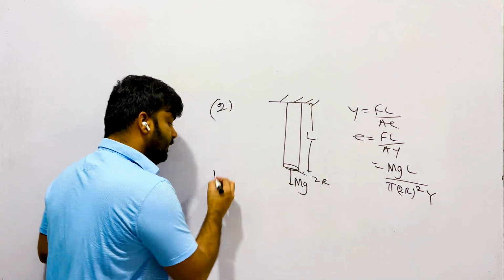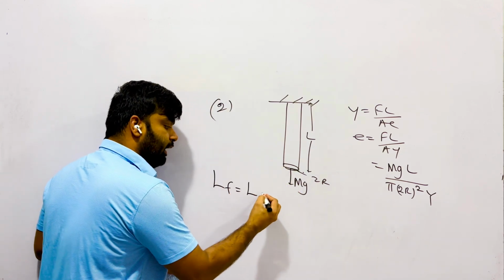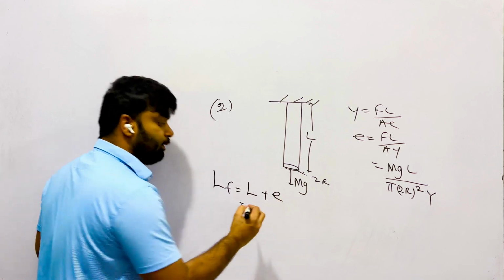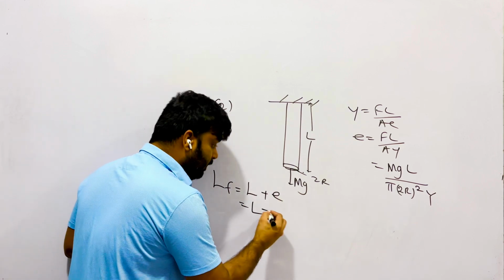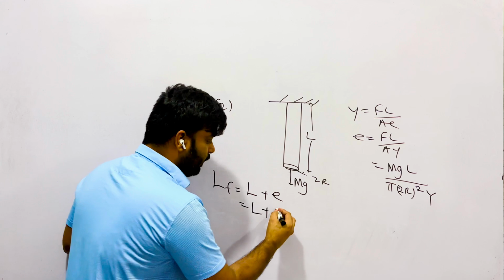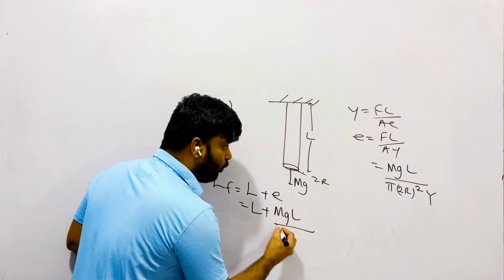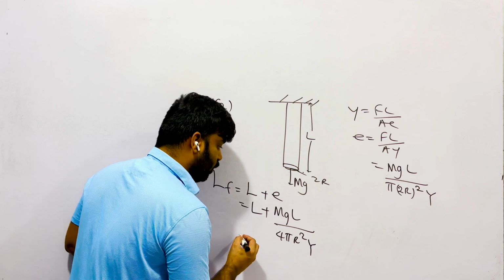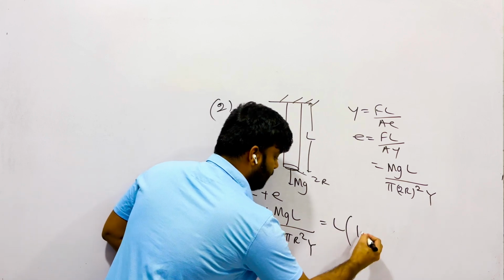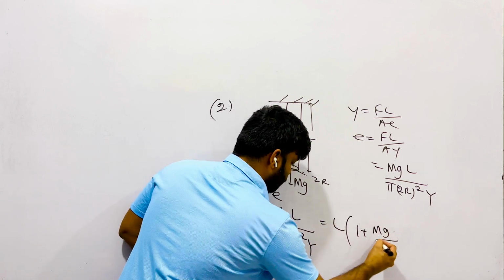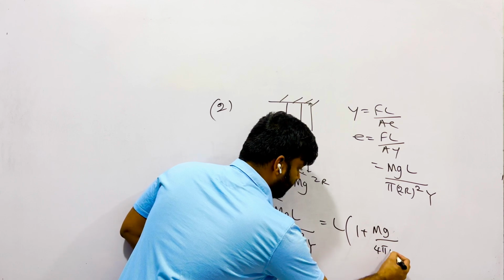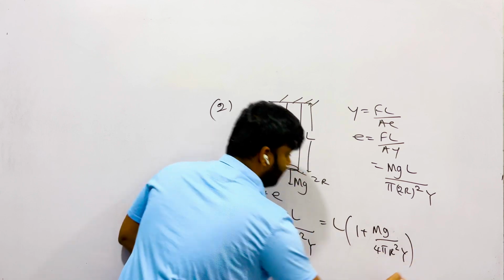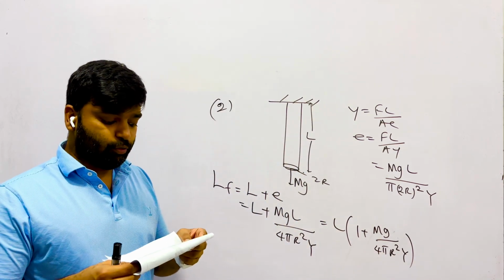To get the final length at equilibrium, we have to add the extension to the original length. Original length is L. Elongation is also mg L over 4 pi r squared into Y. You can take out L common. Then L into 1 plus mg over 4 pi r square into Y. Question number 2, answer number 4 is correct.